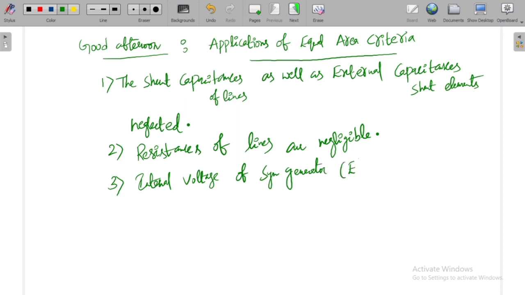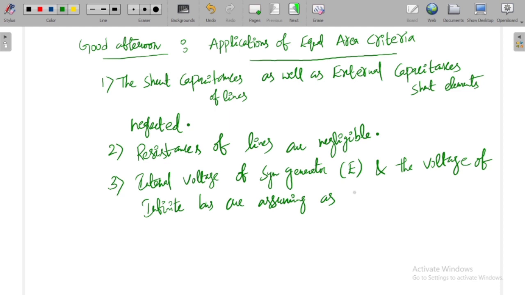It is E. So the internal voltage of the synchronous generator as well as the voltage of the infinite bus are assumed as constants during the course of study.